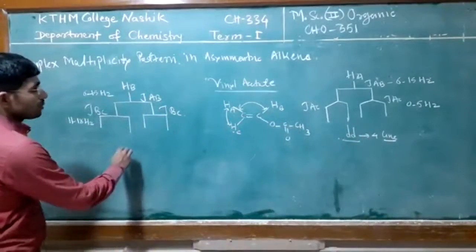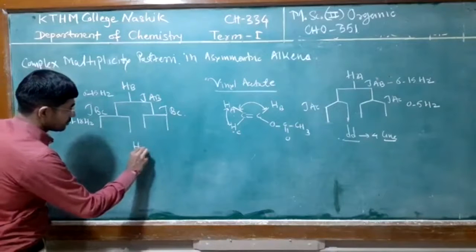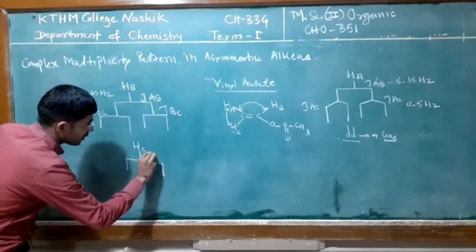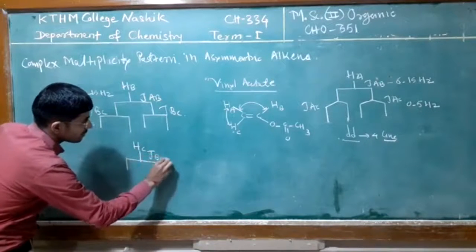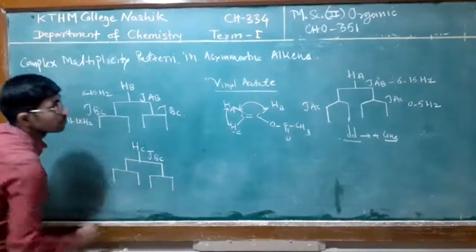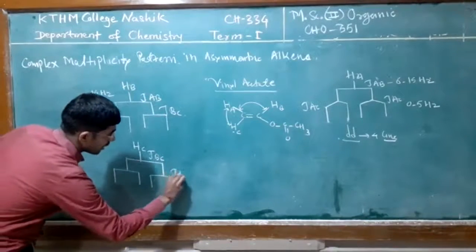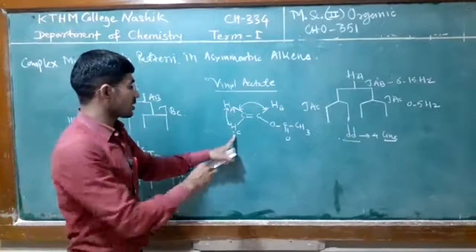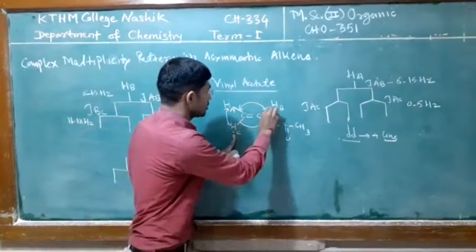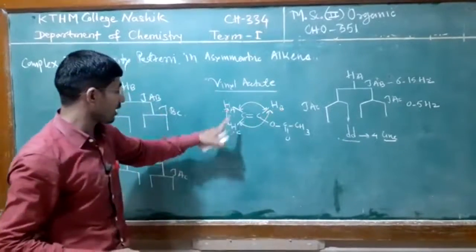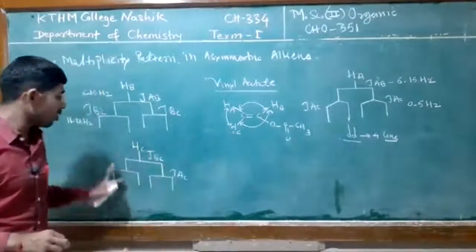Again proton C is split by proton B, so JBC, and again split by proton A, meaning AC. If you consider proton C, it is firstly split by proton B, then split by proton A. So we get a doublet of doublet.